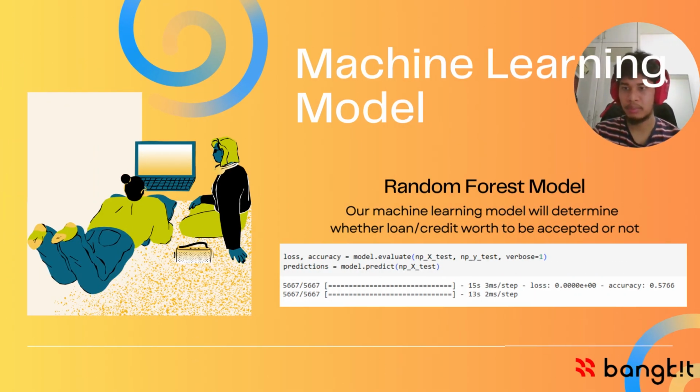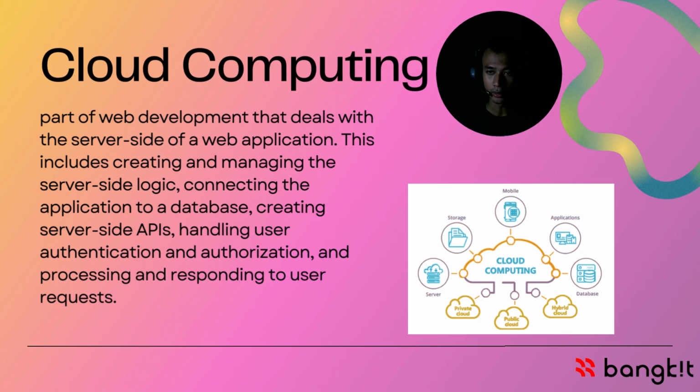The AI is used to determine whether the loan or credit is worth being accepted or not. The model is trained with data on customer behavior and own assets. The dataset is collected from public dataset sites such as Kaggle. This machine learning model will determine whether someone is eligible to be given a loan using a random forest model. And the accuracy that we found from this model is 0.57 or 57%.